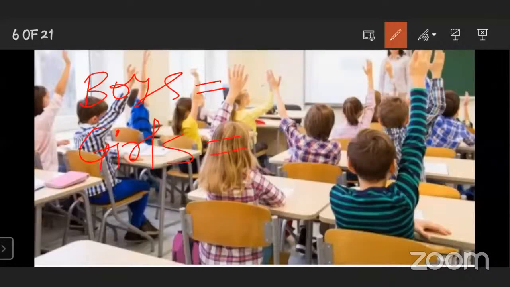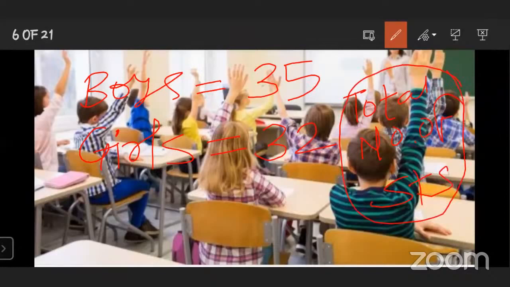Suppose 35 boys are in the class and 32 girls are in the class. And the question is: what is the total number of students? This is the question.